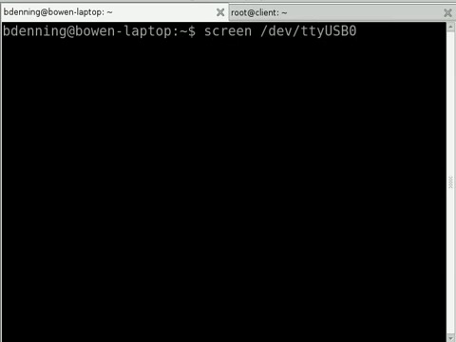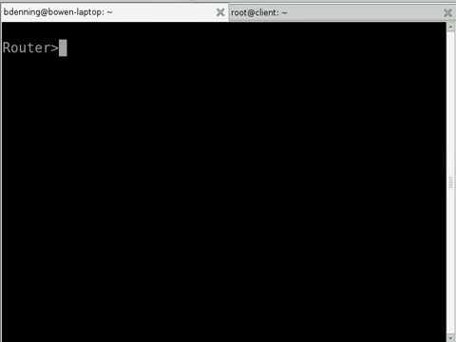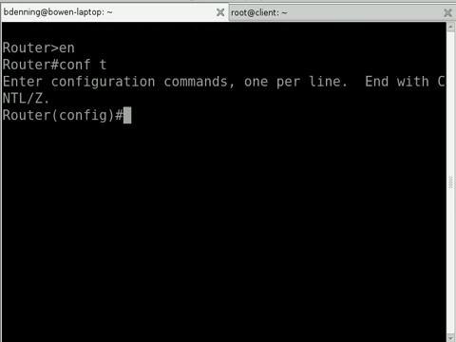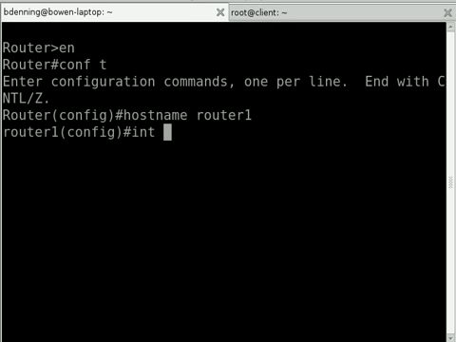Now I'm using an RS-232 to USB adapter and a serial connection to connect in to the Cisco router here. And that should give me a prompt. So first thing to do is just to get into privilege exec mode there, and then I'm just going to go into configuration mode and firstly set a host name. So I'm just going to call this router 1. Not going to worry about anything else like setting the time or turning on a password.